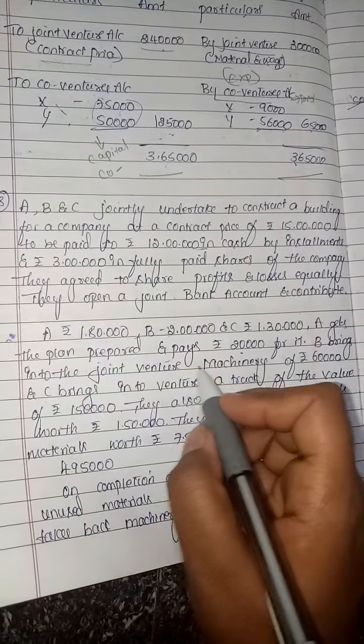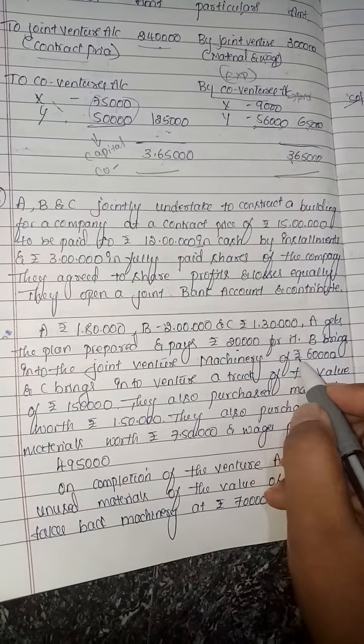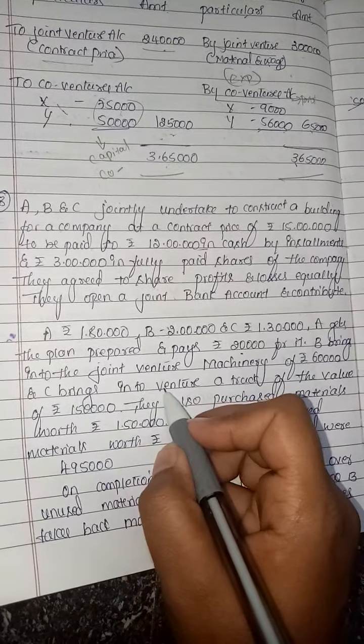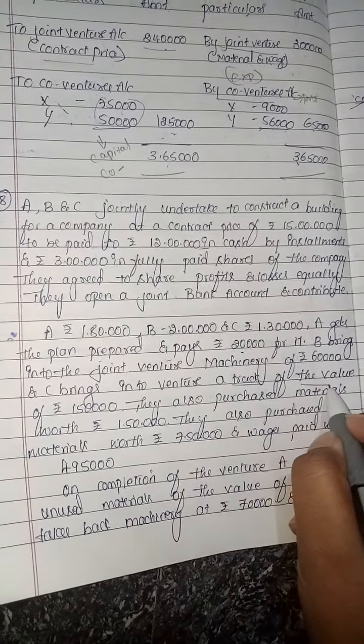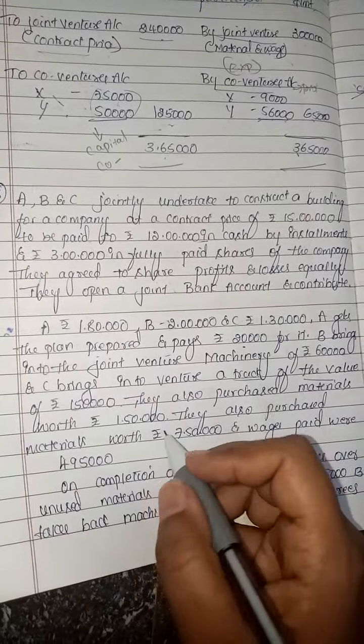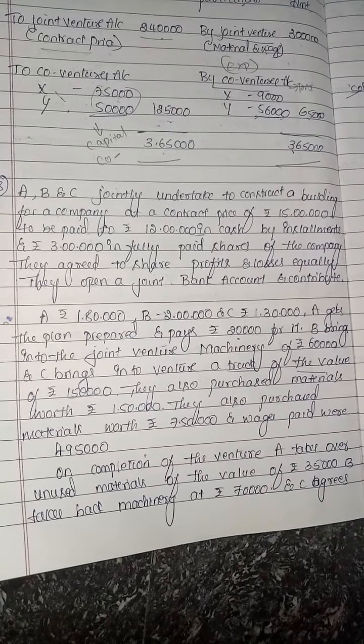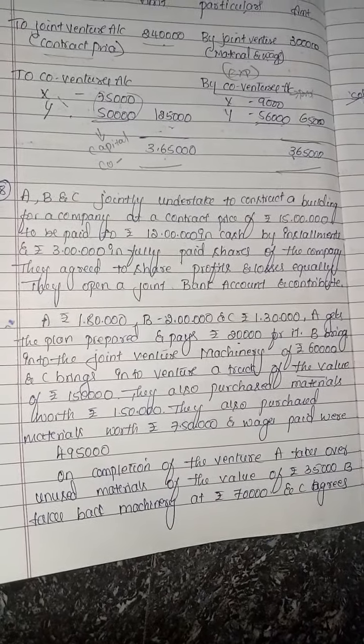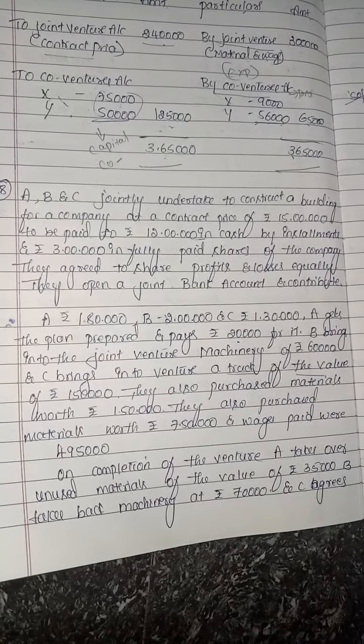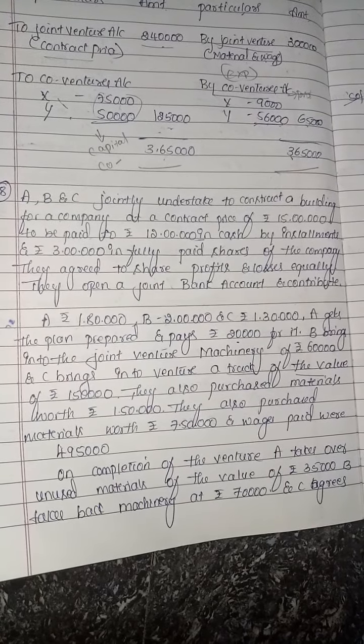B brings machinery of rupees 60,000 into the joint venture. C brings a truck valued at rupees 1,50,000 into the joint venture. They also purchase material of rupees 7,50,000 and pay wages of 4,95,000.